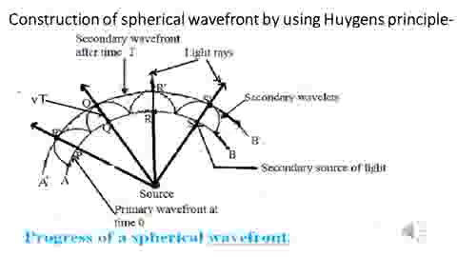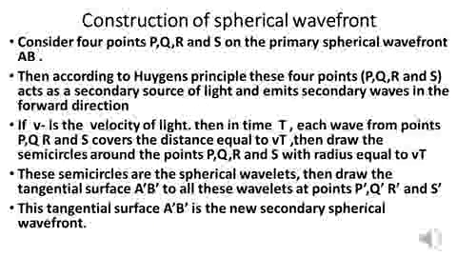And this tangential surface A'B' is the new secondary wavefront, which is also spherical in nature, and the arrows in this image indicate the light rays, and these light rays are perpendicular to each wavefront. And this construction of spherical wavefront is given in this PPT.